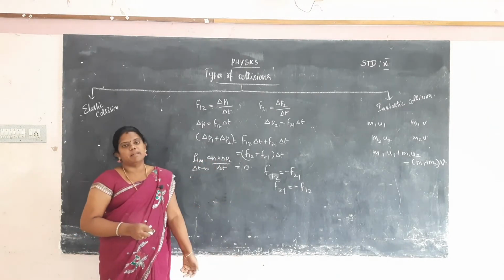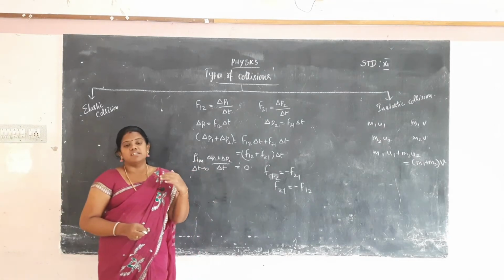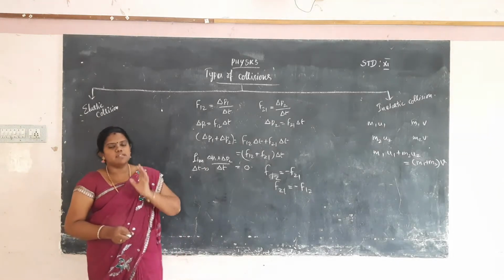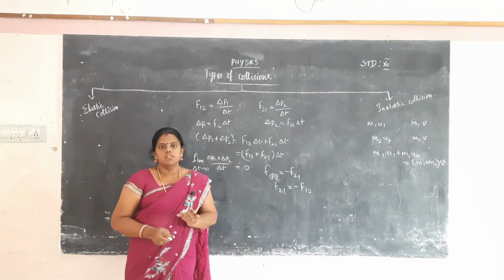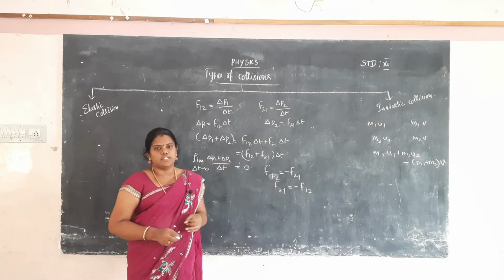Automatically, the momentum will be constant before and after the collision. Momentum will be conserved before and after the collision. So the total momentum is conserved in the collision. The collision is classified into two types: elastic or inelastic collision.